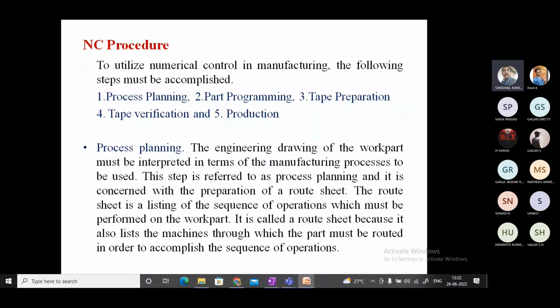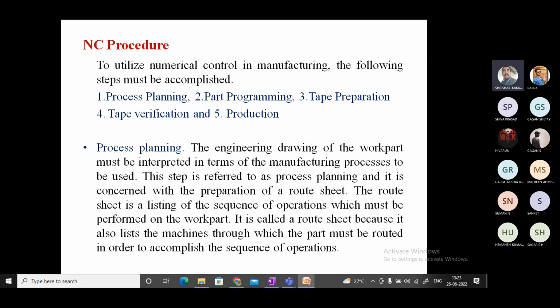Once he has planned the process, as I just told, process one is to do the drilling first, then the milling. The second process is to do the milling first, then the drilling. The second process is advisable. So that is process planning. Then the part programming: having done the process planning, to accomplish it I am going to do the programming.